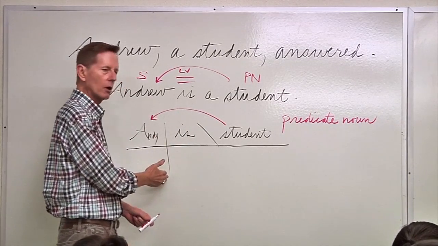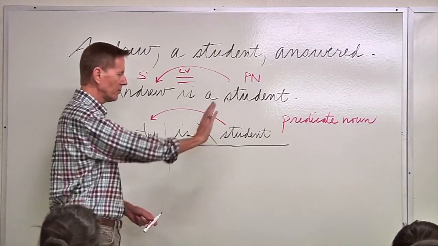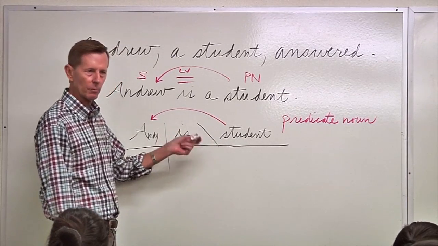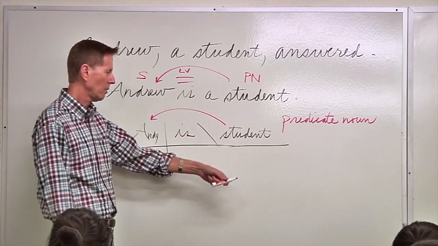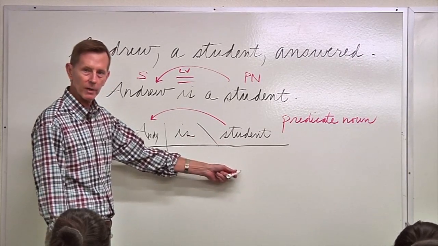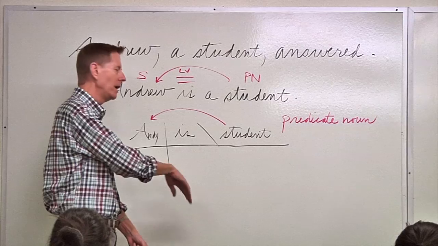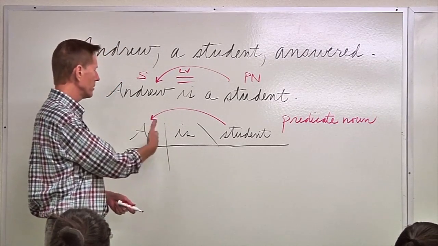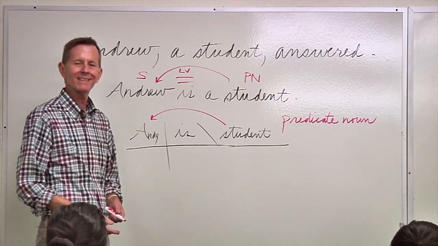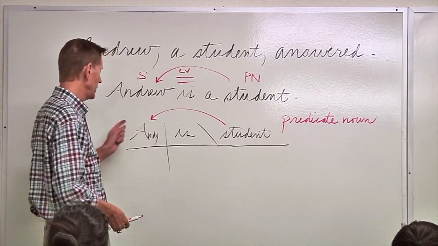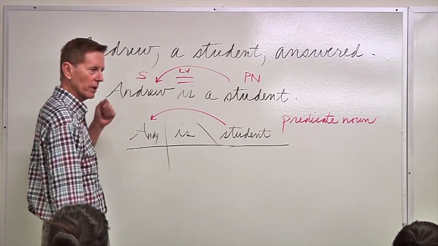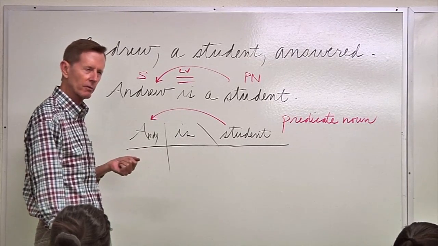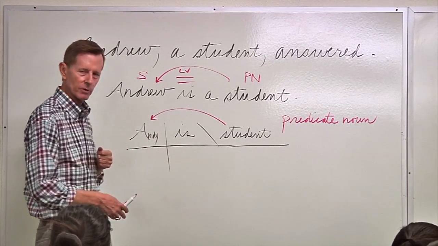everything after this big long line is the predicate of a sentence. Everything. Adverbs, verbs, helping verbs, direct objects, predicate nouns, prepositional phrases, anything over there is the complete predicate of a sentence. And anything on this side of the long line is the complete subject. Could be a compound subject with appositives, prepositional phrases, adjectives. It's all the complete subject.